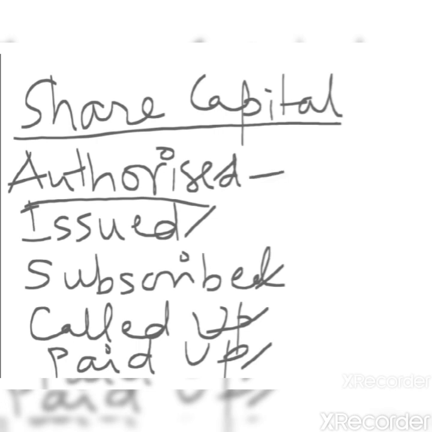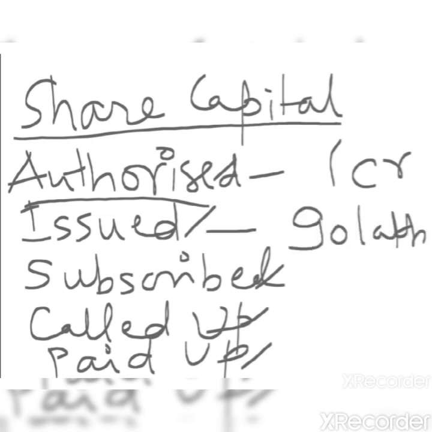For example, in this case, authorized capital of a company is 1 crore rupees. Then the second point, that is issued capital, it is the part of the authorized capital, which means that is the actual value of share issued to the public for subscription. Let's say company so far has issued 90 lakh value of shares to the public for subscription. Then what is the subscribed capital? Subscribed capital is a part of issued capital, which means that what is the actual number of shares and what is the actual capital public have subscribed for. In this case, let's say there is full subscription, so it is same 90 lakh rupees.